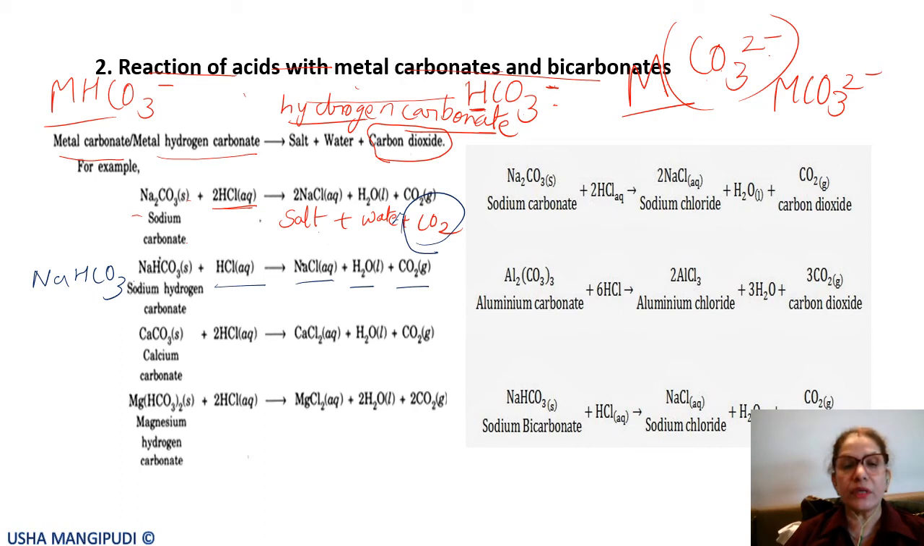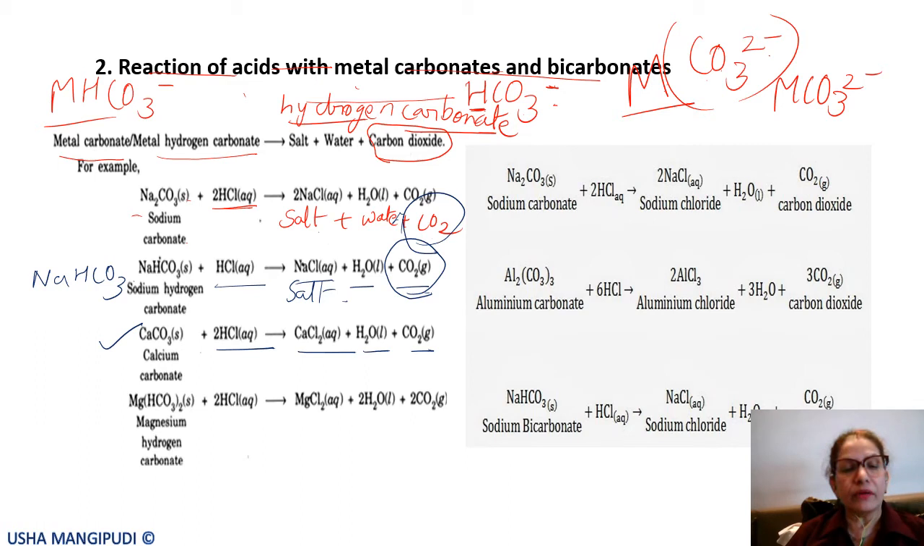Again, the products are the same, but here, very important, carbon dioxide is released and then the salt is formed. Then calcium carbonate with HCl. Calcium carbonate again with HCl gives calcium chloride plus H2O plus CO2.